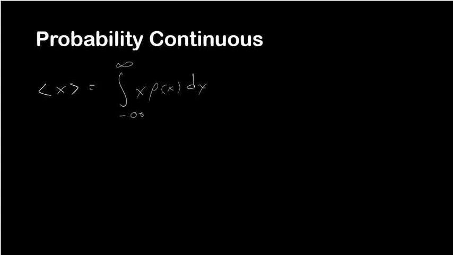Remember, for discrete, it was just the summation of j times p of j was equal to the expectation value. So you can see there's some similarities, but there's some differences. Our sum sign was replaced with the integral. Our variable still stayed there. P of j was replaced with the density.